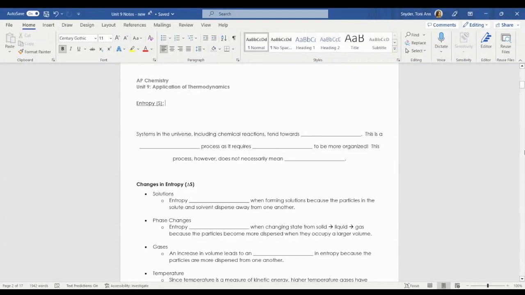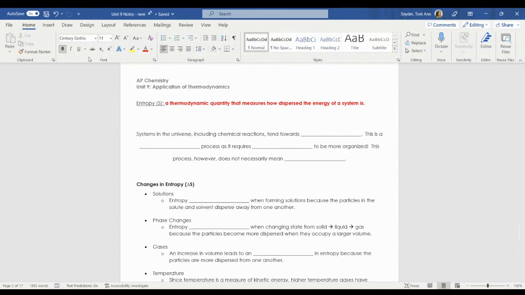So in order for us to apply thermodynamics, there's something that we have to define first. And this is a new value. And I believe I started talking about this a little bit in class, but this new value is what we call entropy. And entropy is a thermodynamic quantity that measures how dispersed the energy of a system is. So it has to do with energy dispersal.